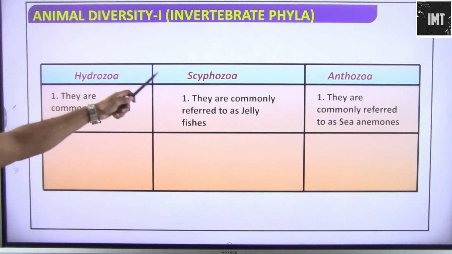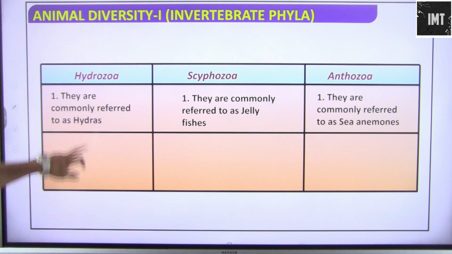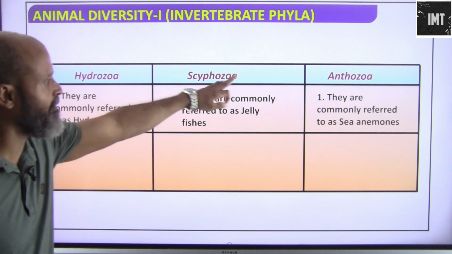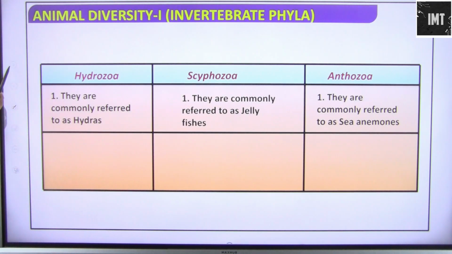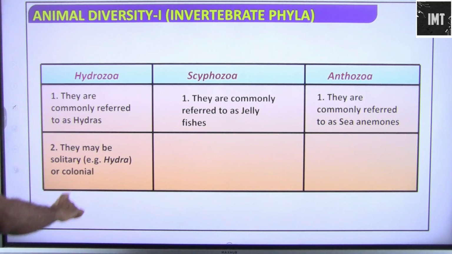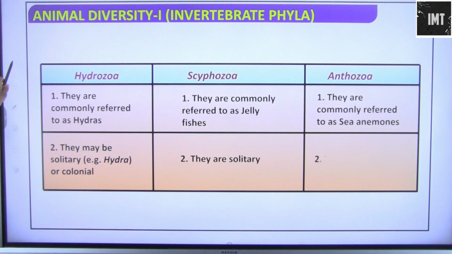So these are the three classes that we have for them. Cnidoblasts. Then we have Coelenterata, which may be solitary, like hydra, or can exist in colonies. They may be solitary as well.